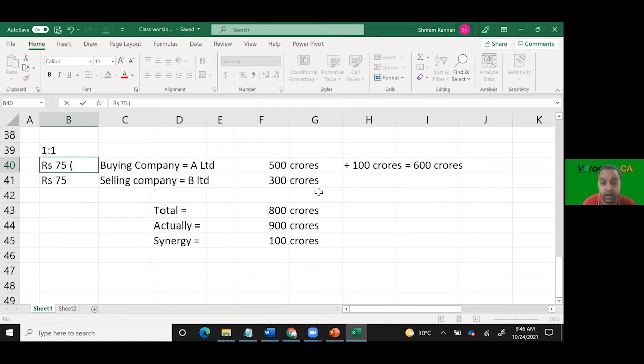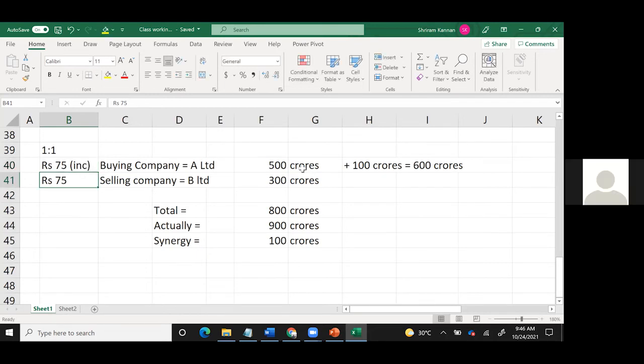If I add 100 crores to the total valuation of A Limited, what do you think will happen to the value per share? Will it increase or will it reduce? Increase. Since it is increasing, the swap ratio will be 1:1, or A Limited will give you less than 1 share for B Limited's 1 share. Less than 1 share. So A Limited will start reducing their shares, correct? They will not give so many shares.